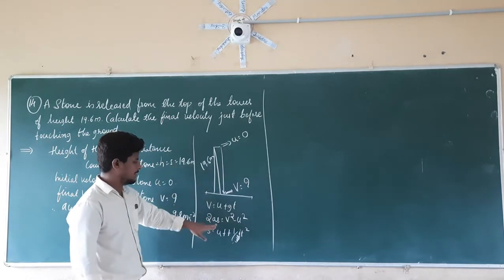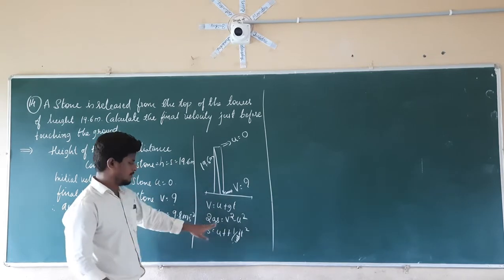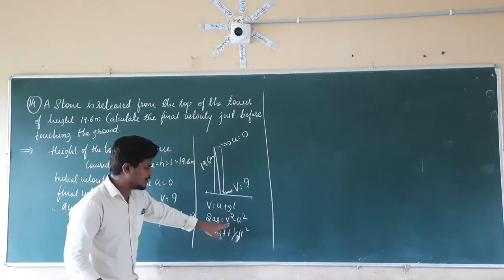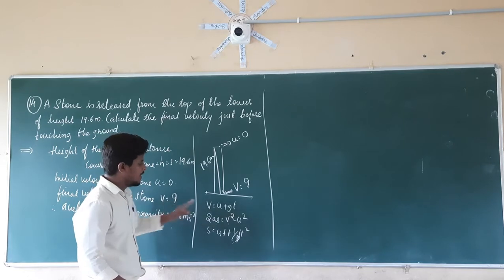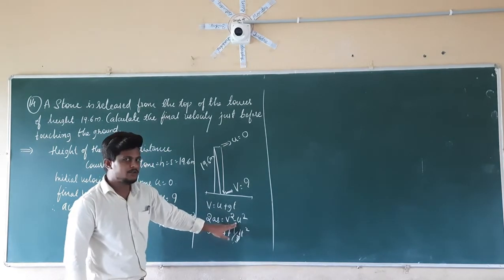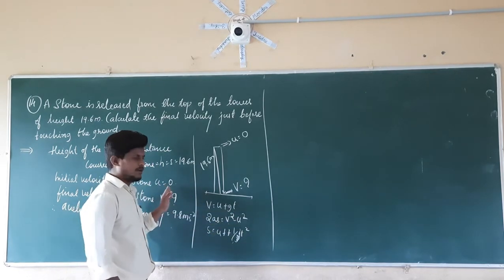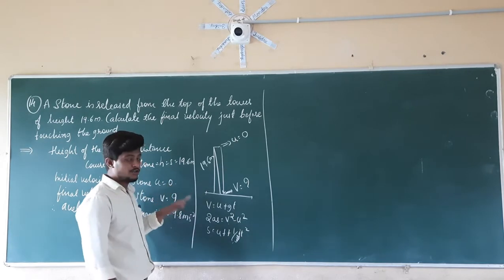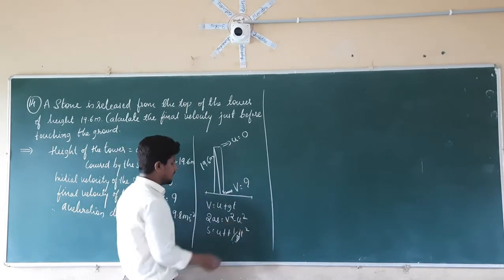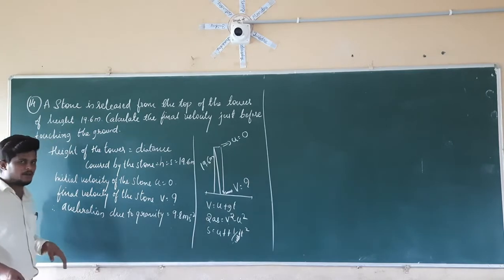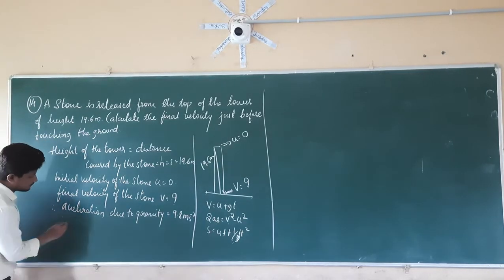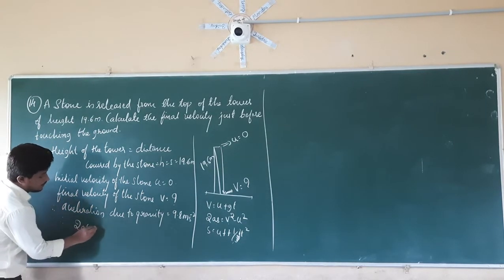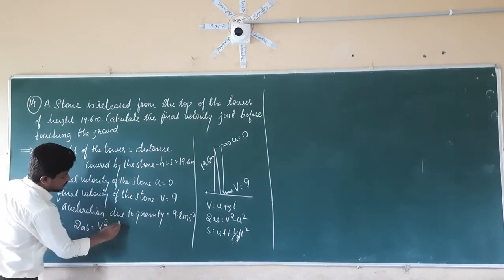S is given, S is present. G we know, g is given here. In the same manner, we have to calculate v here. And u, whatever the u is, it is not given here, so it is taken as 0. So we are going to use this formula for the calculation of the final velocity. Therefore, 2as equal to v square minus u square.